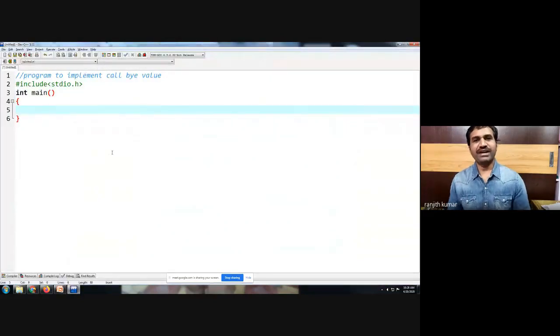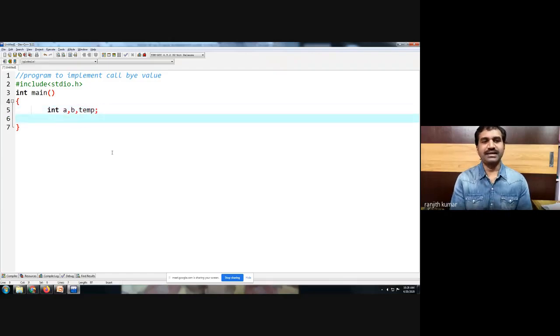Here, we are trying to demonstrate with the help of a basic programming example, which is swapping of two numbers. We will declare int a, int b, and we will also use a temporary variable, and we will accept the values.